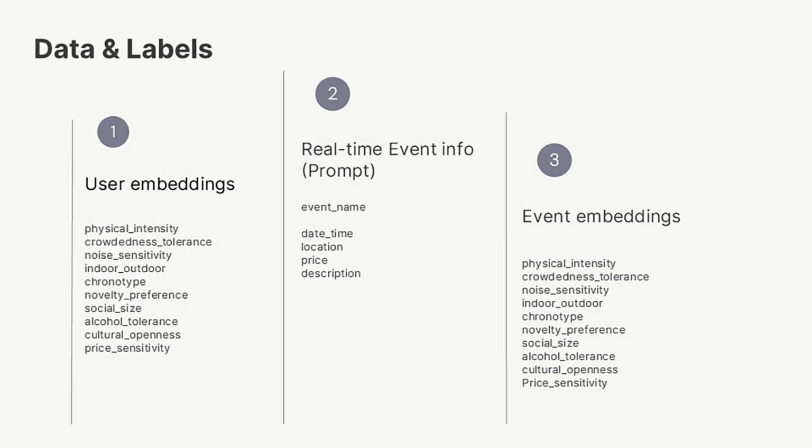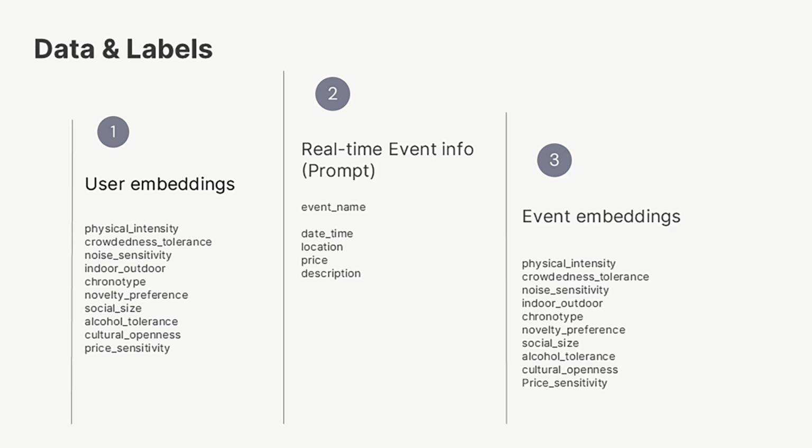And here are our data and labels. The first is user embeddings. We will generate the user embedding according to the user's answers to the questions, which will capture details like whether they prefer indoor or outdoor. It will also contain some limitations, like if the price is over the budget.